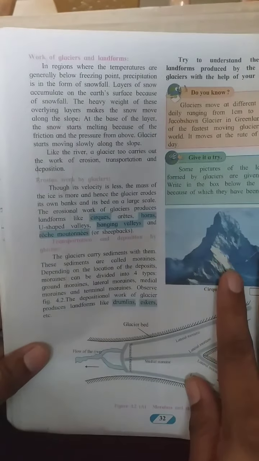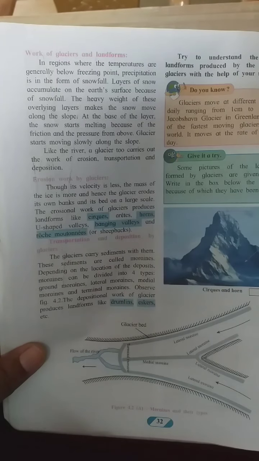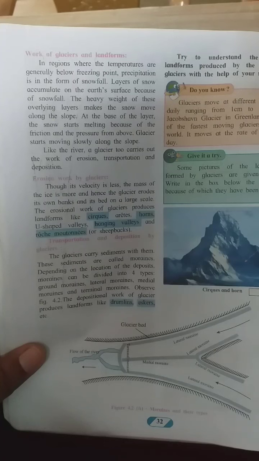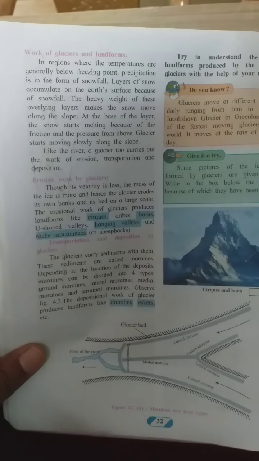Work of glaciers and landforms. In regions where the temperatures are generally below freezing point, precipitation is in the form of snowfall. Layers of snow accumulate on the Earth's surface because of snowfall. The heavy weight of these overlying layers makes the snow move along the slope. At the base of the layer, the snow starts melting because of the friction and the pressure from above. The glacier starts moving slowly along the slope.